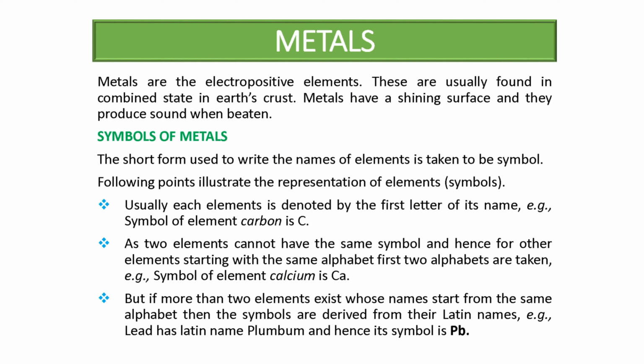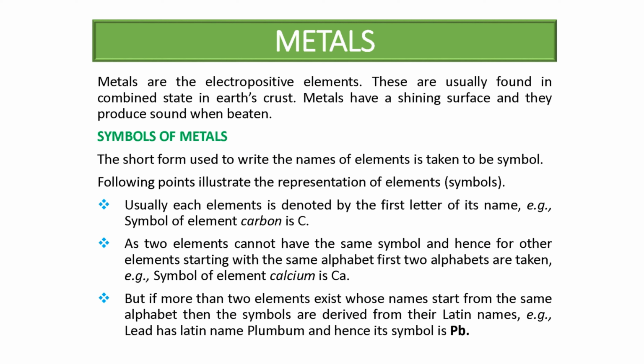The next topic is metals. Metals are the electropositive elements, and these metals are usually found in combined state in earth crust. So there are many properties of metals, like metals have a shining surface. They produce sound when beaten. We call this property that metals are sonorous, and metals show malleability. We can convert metal into thin sheets.